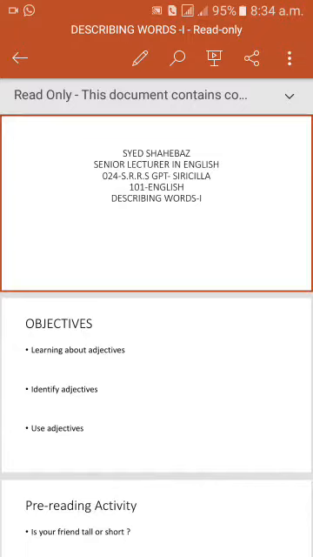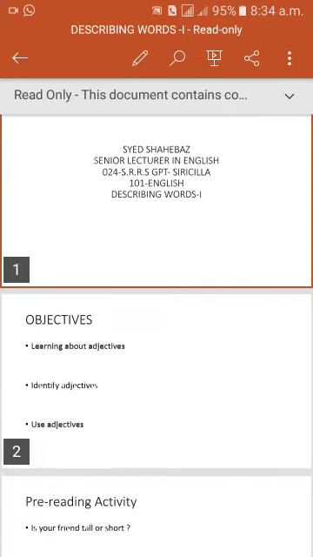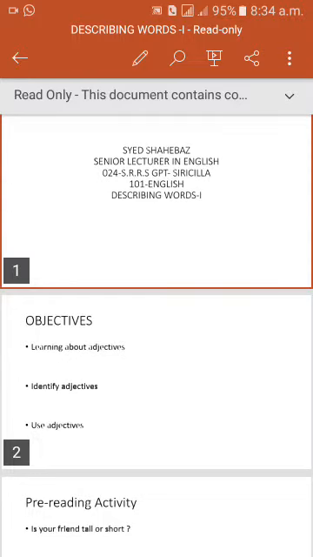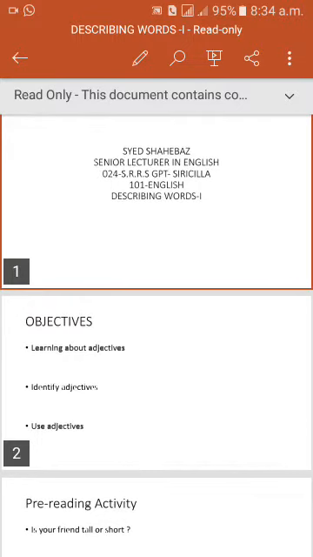Today's topic is describing words. It means adjectives. We are going to discuss adjectives in this lesson. So, let us learn the objectives of this lesson.